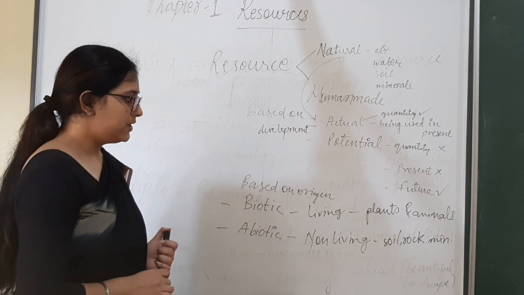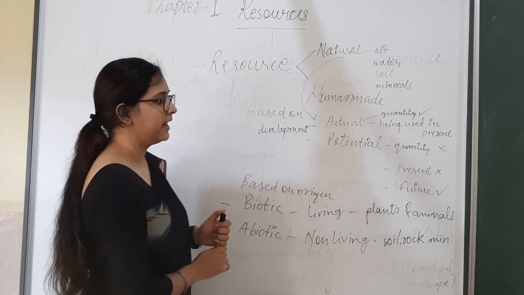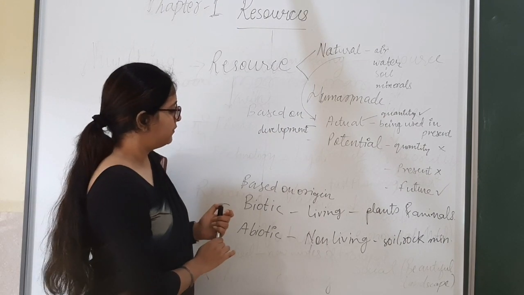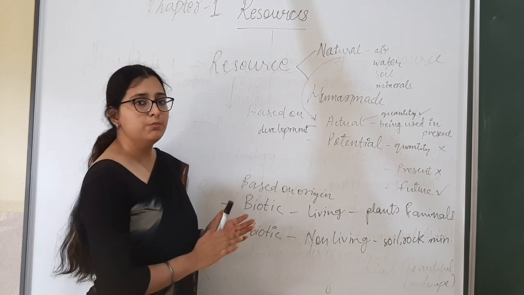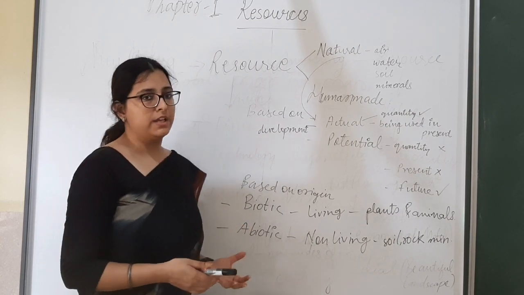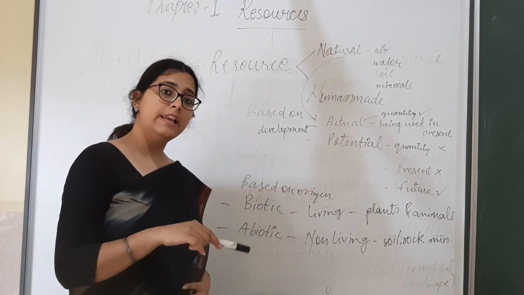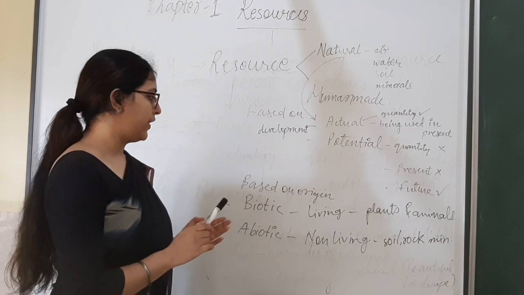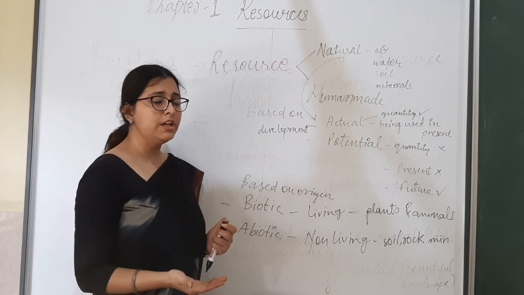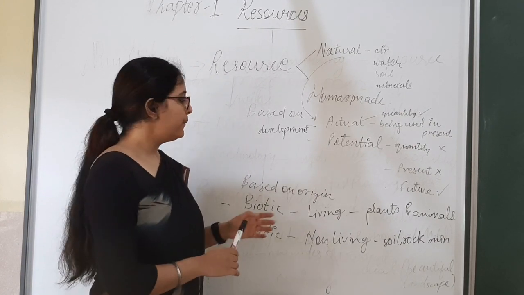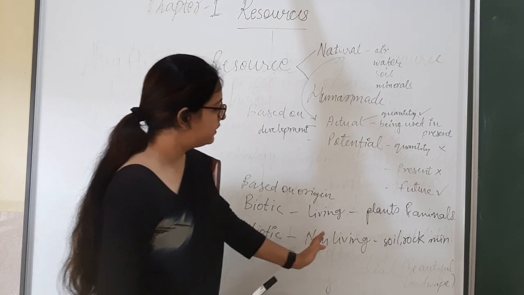And based on the origin, resources are divided into 2 parts, that is biotic and abiotic. And what is biotic resource? Biotic resource is of living things. Means that resource which satisfies our needs and that is living will be known as biotic resource. And abiotic means that resource that is non-living but satisfying our needs. So see, biotic resource is living resource, abiotic resource is non-living resource.